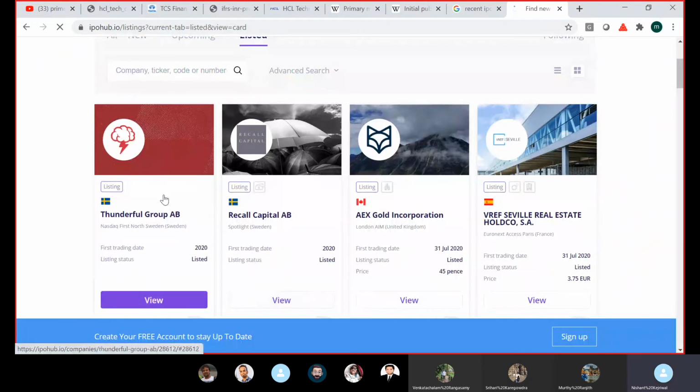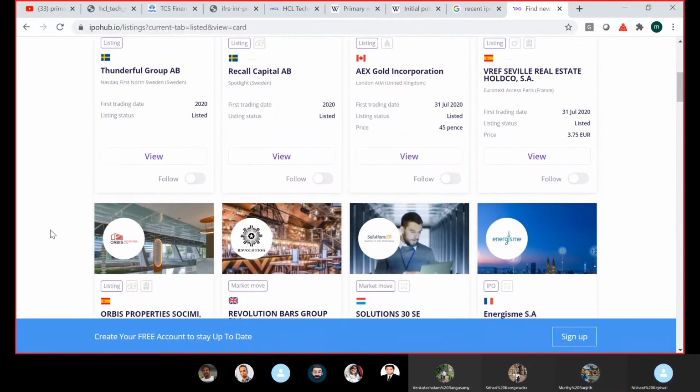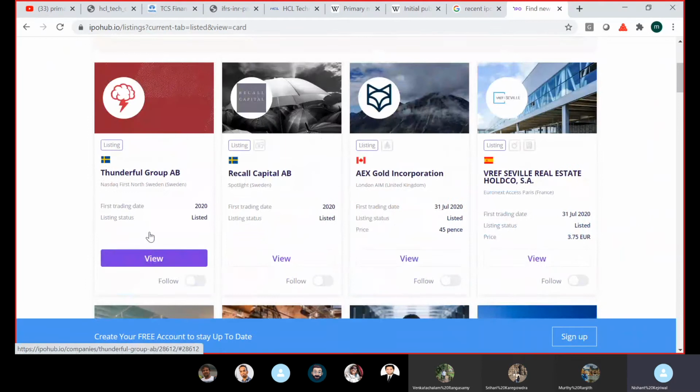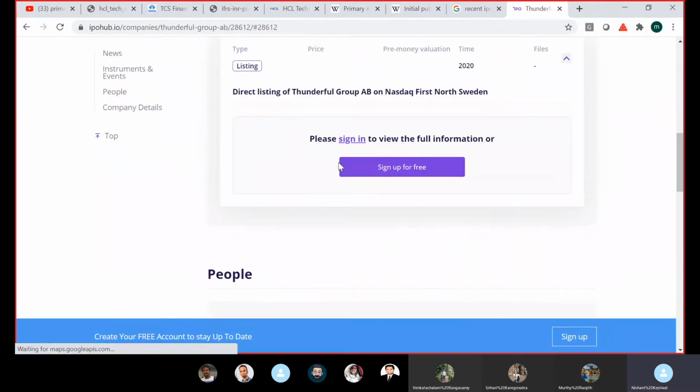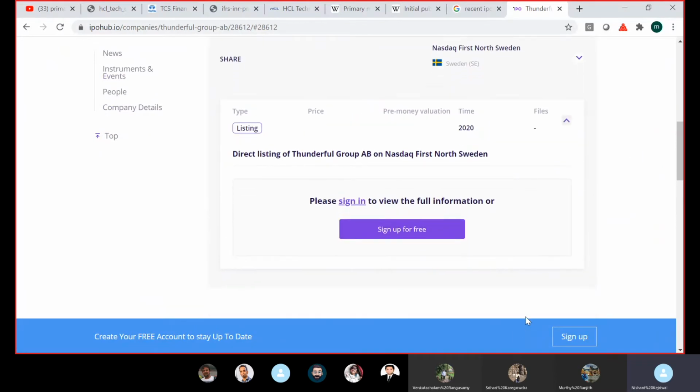So yeah, have you heard of any of these companies? Recall Capital, Thunderful. This is the Swedish flag, right? Yes. Let's take this Thunderful group. So this company came out with an IPO.